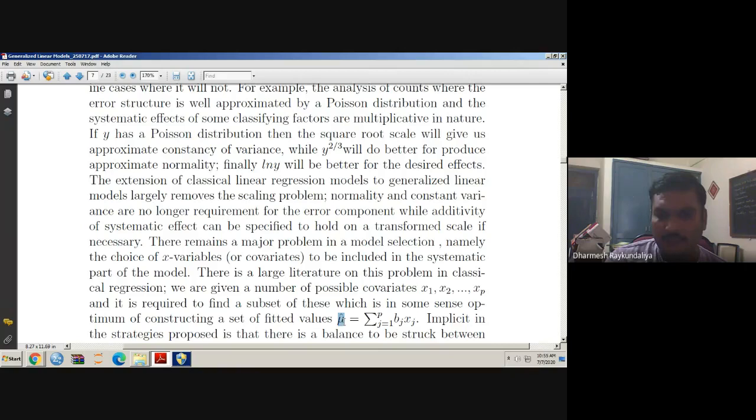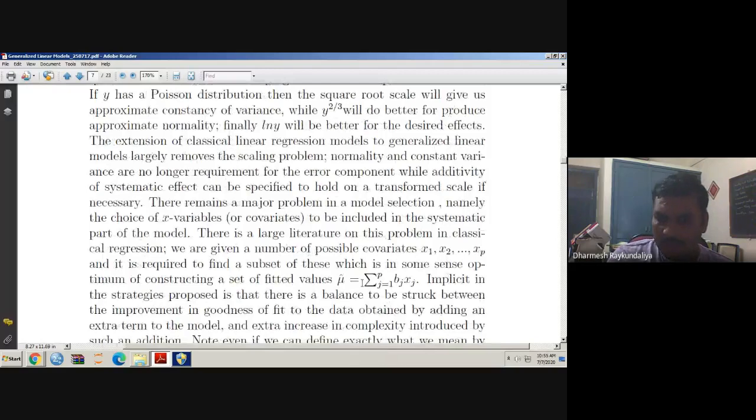That is the expected value of y. We call it mu, and the estimate based on the regression is mu cap equal to the sum over bjxj, where bj is the estimate of the regression coefficient. So while estimating the expected value of y, we should add only a limited number of terms in the model, and those terms should explain the maximum information contained in y.